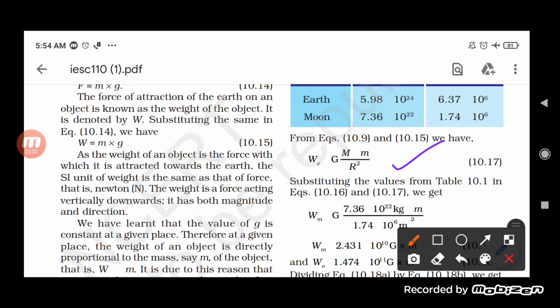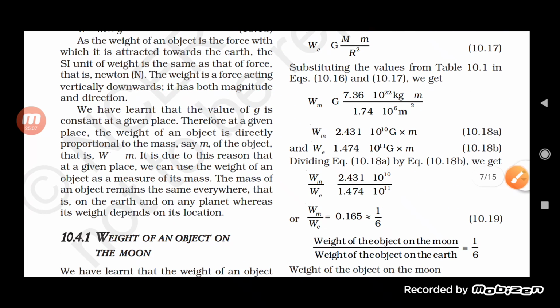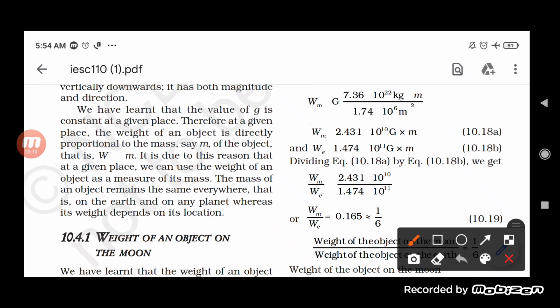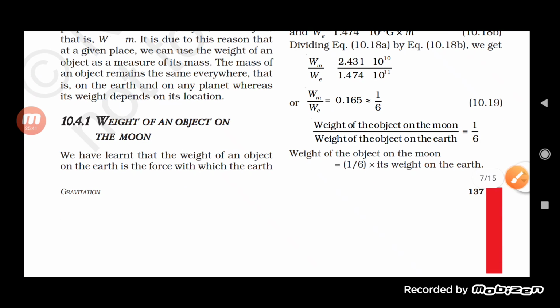So when we compare both of them, first of all, when we write the values, students, by multiplying 6.67 into 10 to the power minus 11 into 7.36 upon 1.74 into 10 to the power 6 whole square, then we will get the value here. The weight of the object on the moon is 2.431, and the weight of the object on the earth is 1.474 into 10 to the power 11. When we divide both of them, it is equal to 0.6, which is approximately equal to 1 by 6. So by this we came to a conclusion.